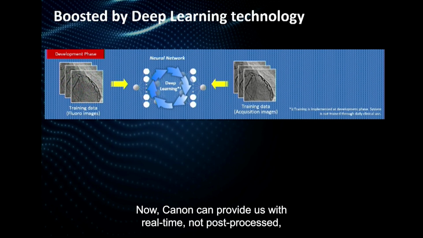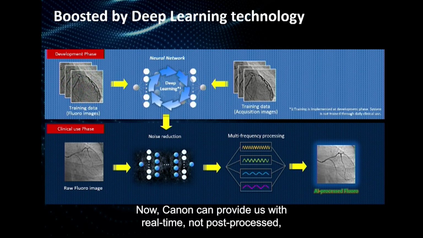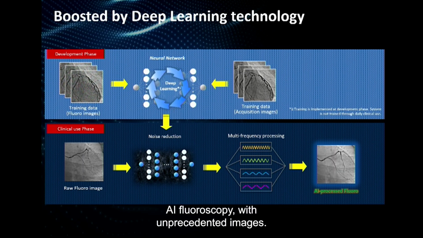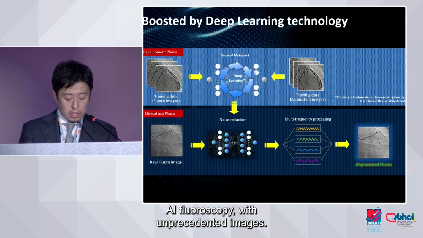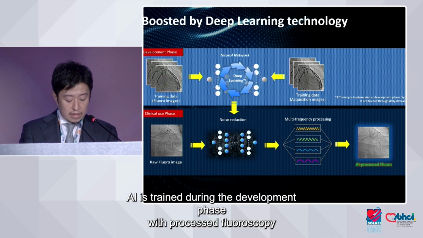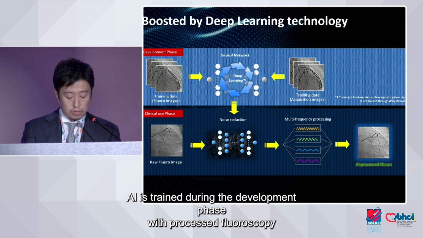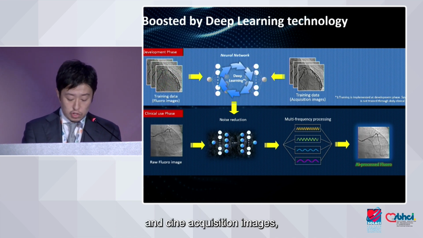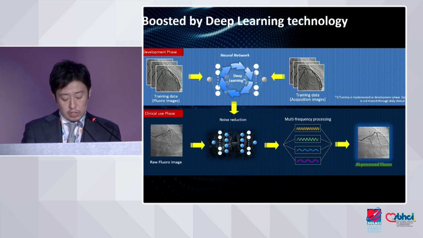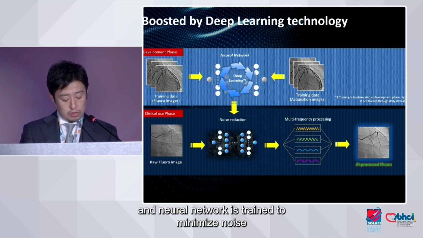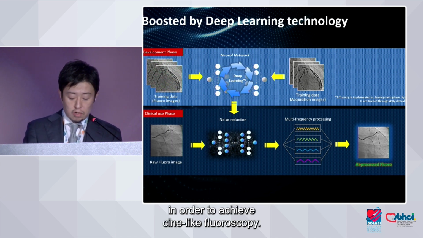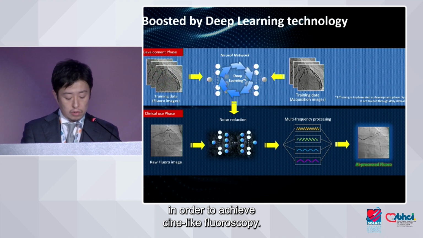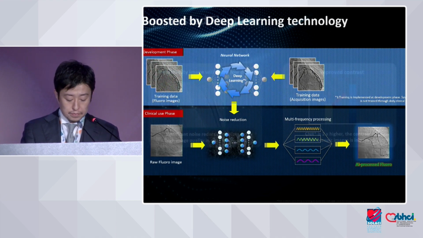So now Canon can provide us with real-time, not post-processed, AI fluoroscopy to deliver unprecedented images. AI is trained during the development phase with both fluoroscopy and cine acquisition images. A neural network is trained to minimize noise in order to achieve cine-like fluoroscopy.